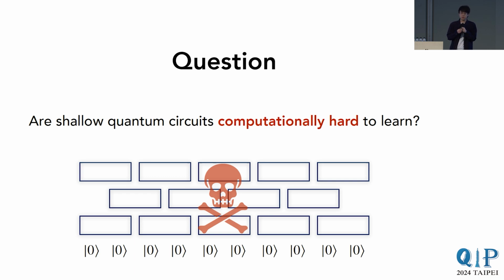And these challenges really raise the question: are shallow quantum circuits computationally hard to learn? If the answer is yes, then it would really doom this field of trying to use parameterized shallow quantum circuits to do anything useful, for example, optimization and learning. So in the following, I would like to shed some positive light on this aspect. There have been a lot of very interesting results that showcase the negative part of this. For example, if we consider certain restricted models, then learning distributions generated by shallow quantum circuits is very hard.